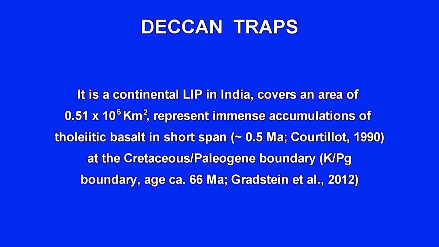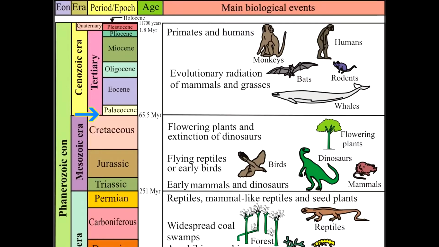No other large igneous province in the world has occurred in such a small time period. So, a large quantity of lava erupted in a short time span, that shows how violent this eruption was in India. And secondly, as I said earlier, it occurred at the Cretaceous Tertiary boundary.